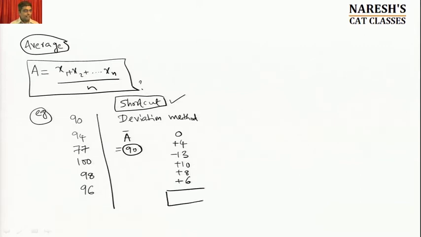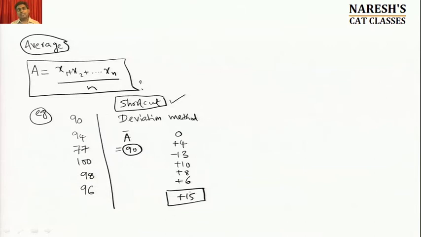This method now makes it very easy. Unlike earlier times, you can do the sum orally, very orally. 0 plus 4, 4; 4 minus 13, minus 9; plus 10, plus 1; plus 8, plus 9; plus 6, plus 15. So, the overall deviation of these 6 subject scores from the assumed average A bar of 90 is 15.